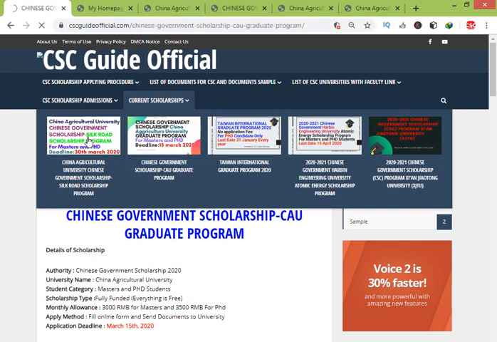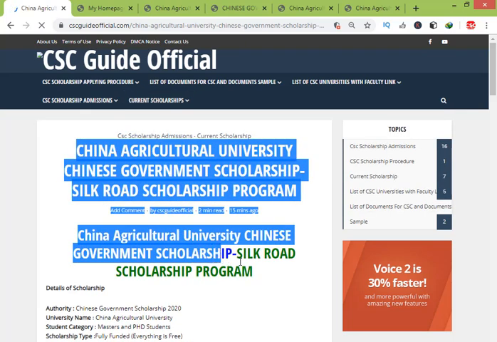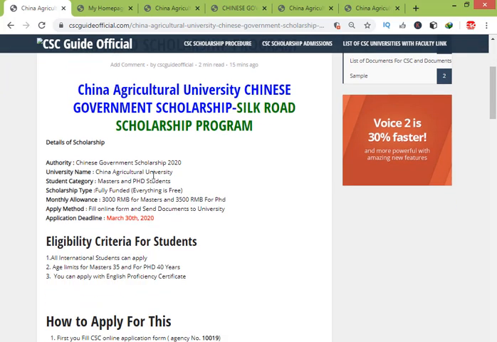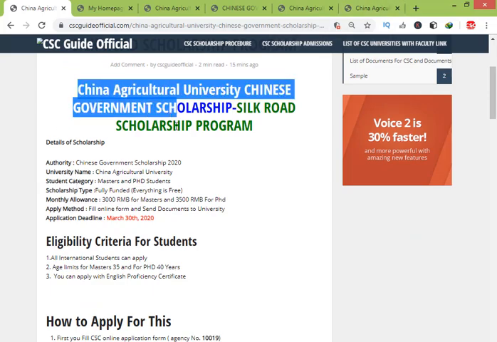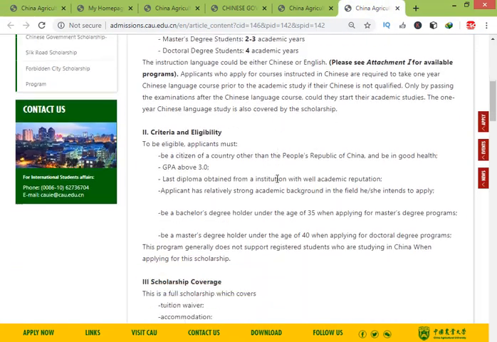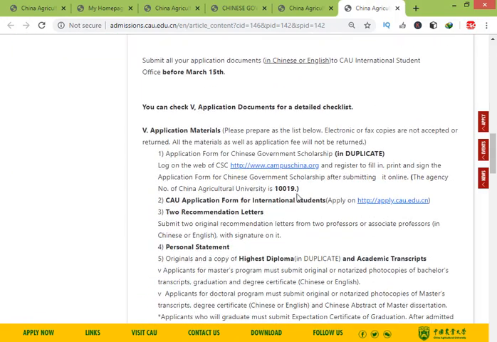Okay, Silk Road program. What is the Silk Road program? This is the same as the B category. This is included in the B category, but this has some special programs in this category in the Silk Road program. So in the graduate program, these are special types of courses which they offer.